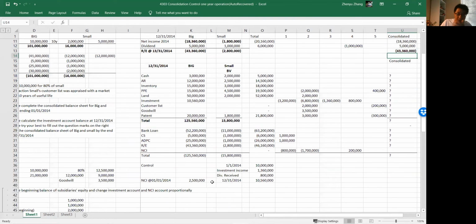Actually, what we can see from here is that from the NCI perspective, NCI has retained earnings as well, a common stock, everything else. But we prepare the consolidated financial statement from BIG's perspective, so they don't care about it. When they prepare from their own perspective, they don't really show them. They just put them together to distinguish between BIG's own and other people's. So NCI is everything in parts. When we talk about retained earnings, we are still referring to the retained earnings of BIG instead of anything else, okay? So now let's do the same stuff here.